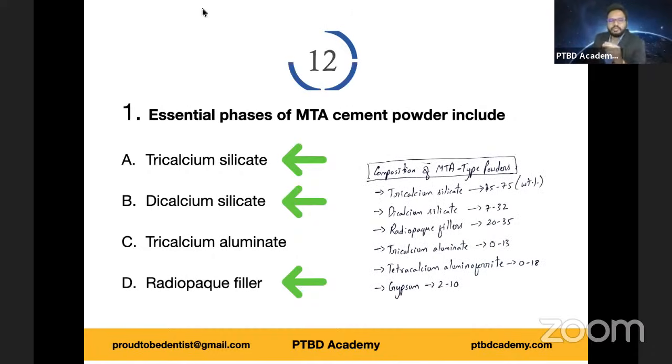So this is the composition of MTA type powders. Do make a note of it. You can see tricalcium silicate is present in major constituents. Also look at the weight percentages. That itself should give you the hint, which we discussed in today's 5 AM session. Tricalcium silicate and dicalcium silicate are present in greater weight percentages, as are the radiopaque fillers, whereas the rest of them you can see are 0 to 13, 0 to 18, 2 to 10. So these are considered minor constituents. The first 3 are essential phases, right?